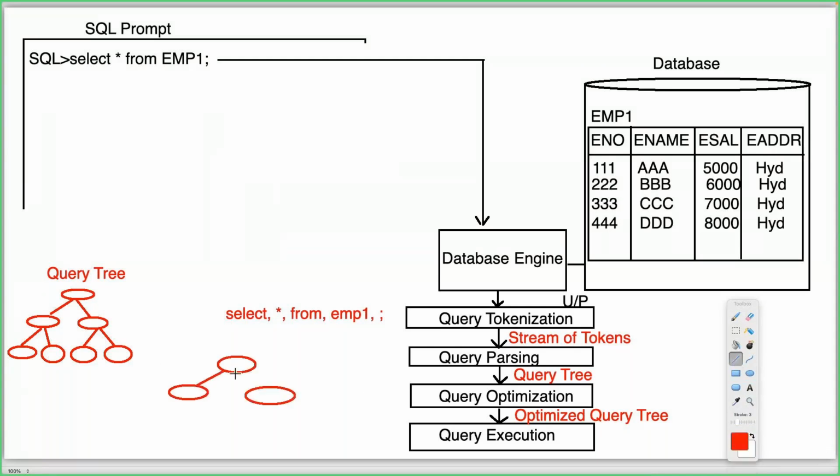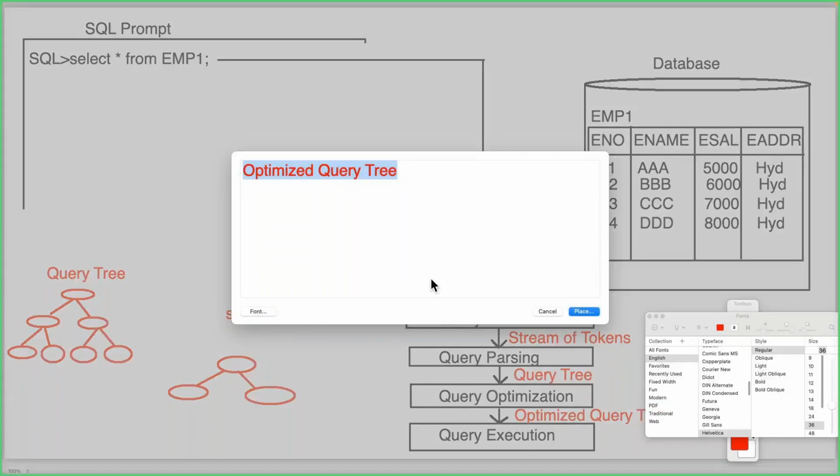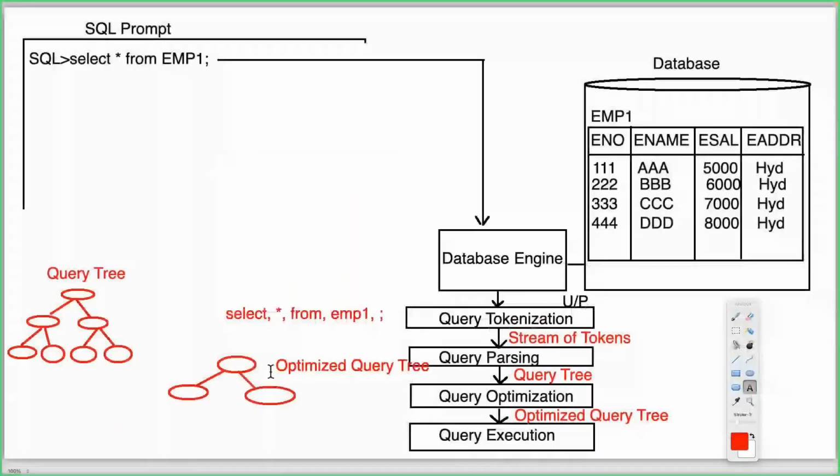Only two nodes I'm providing here, but three levels are available; here we are getting only two levels in our tree. This is the optimized query tree, an output from the query optimization phase. Whenever the query tree is optimized and provided as an output from the query optimization phase, it will be taken as an input by the query execution phase, and it will execute that query. That query tree is going to be executed by the execution phase.